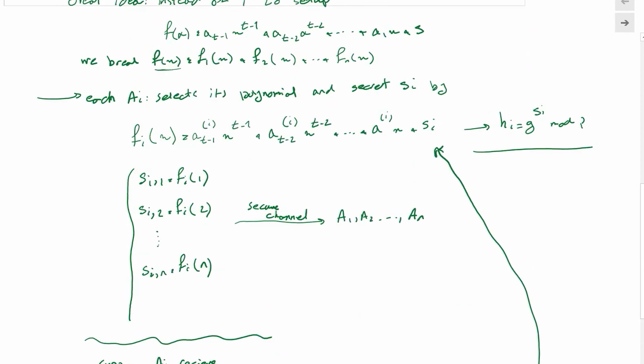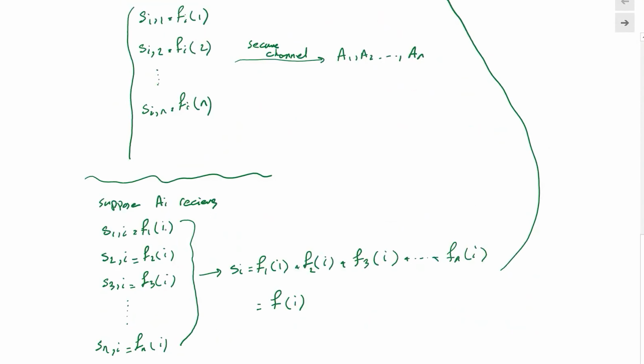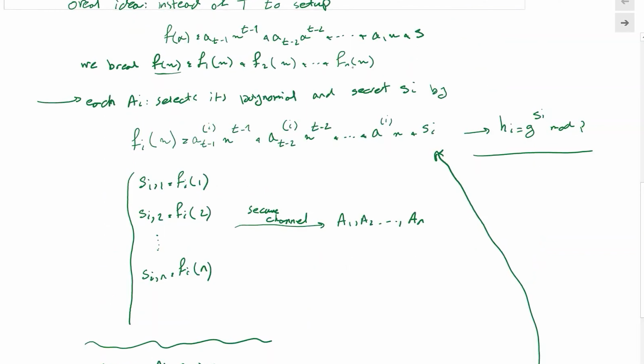So we don't have to share the polynomial. Everybody sets up their own polynomial, but the way we combine the values, the points, is just like combining these functions. If somebody shared the functions and we added them up, we would basically be doing the point computation based on the overall function F(x).